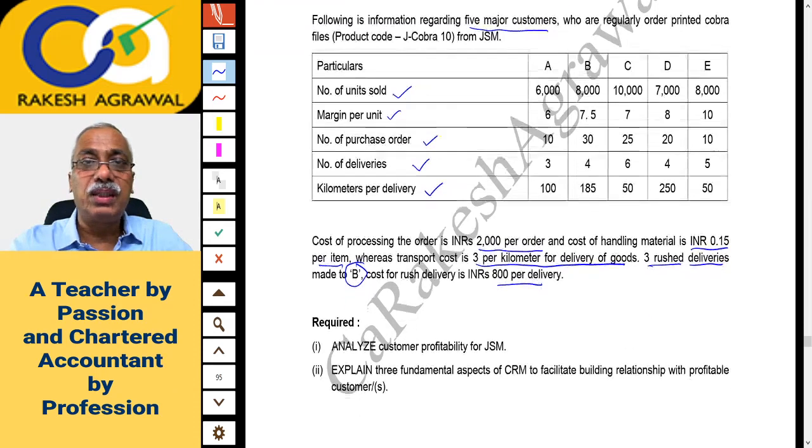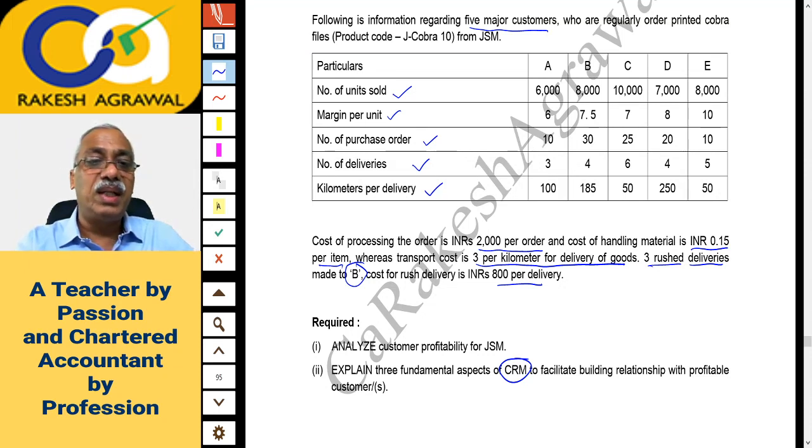And what is required? Let us check. Required is analyze customer profitability of JSM. Okay, so my guess was correct. Analyze the customer-wise profitability of JSM. And second question is explain 3 fundamental aspects of CRM, that is customer relationship management, to facilitate building relationship with profitable customers. Means how you will build the relationship with profitable customers, you have to give at least 3 aspects.